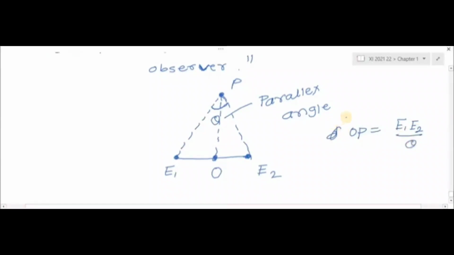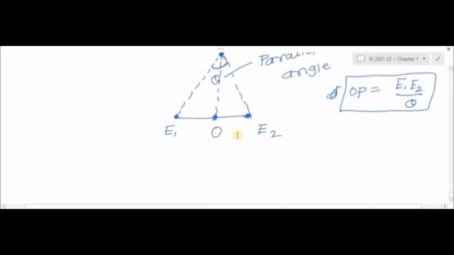By using this formula we can measure the distance OP, and this is the parallax method. Here we use it to measure the distance between eye and object, the hand.